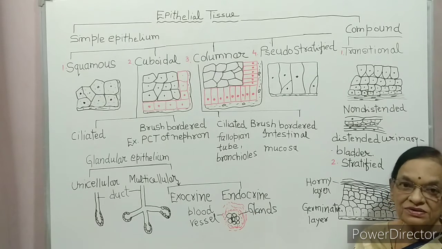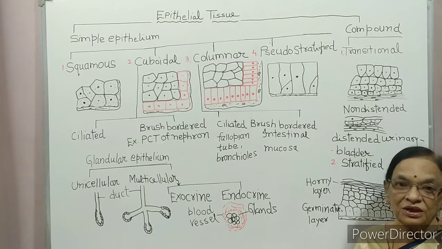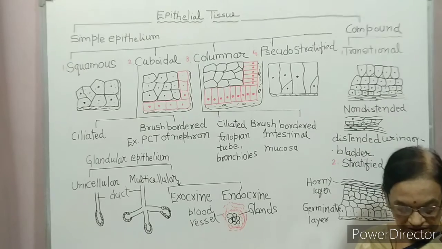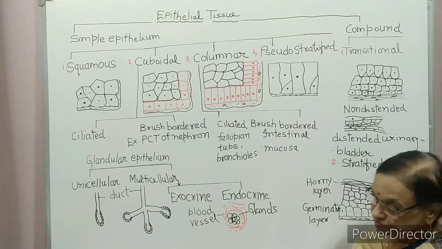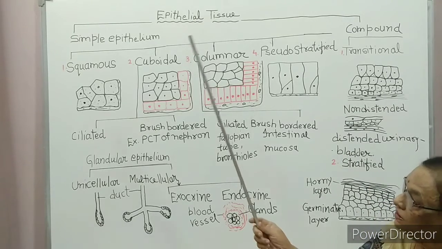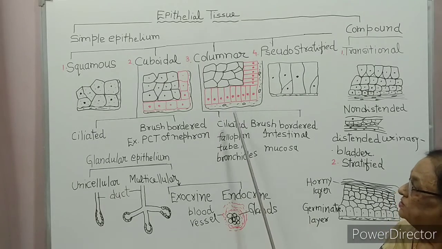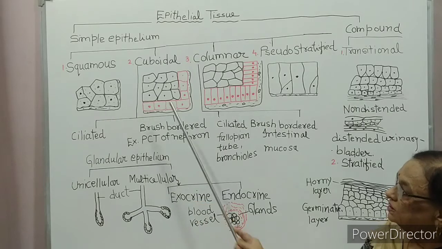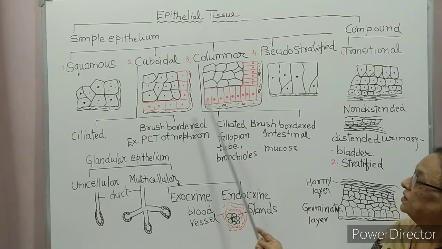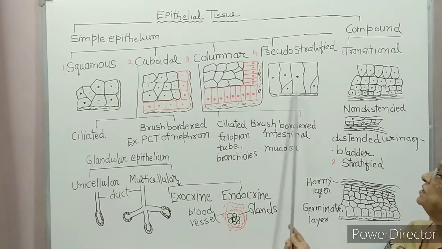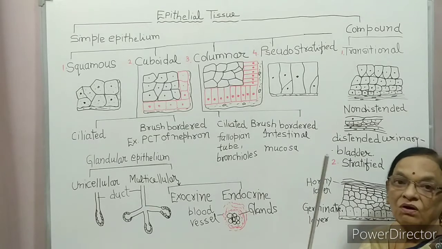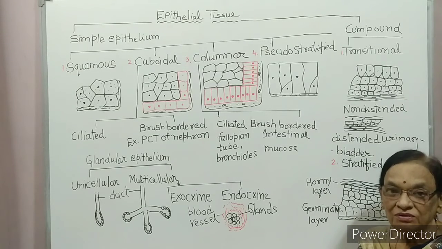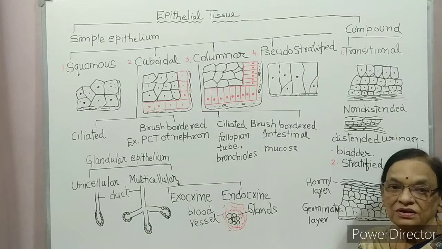What are the characteristics of epithelial tissue? This epithelial tissue rests on the basement membrane. This is the basement membrane, the supporting membrane to the epithelial tissue. So all epithelial tissue has a supporting layer called basement membrane.